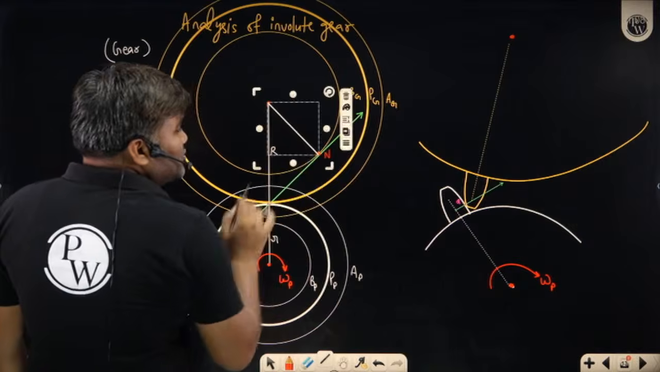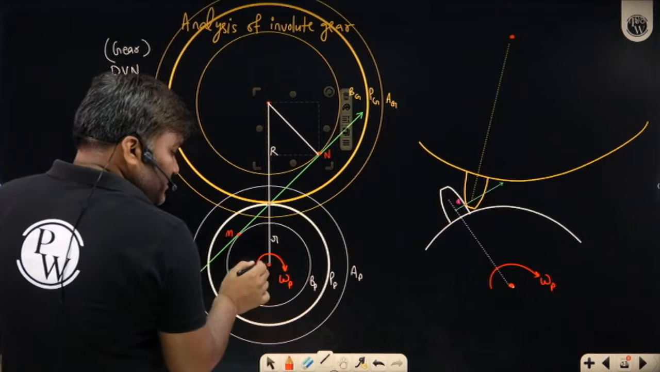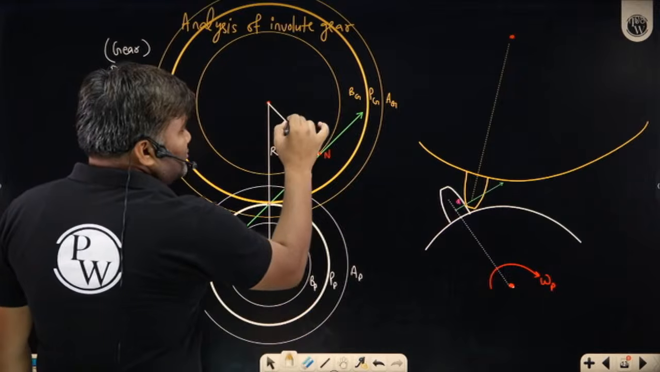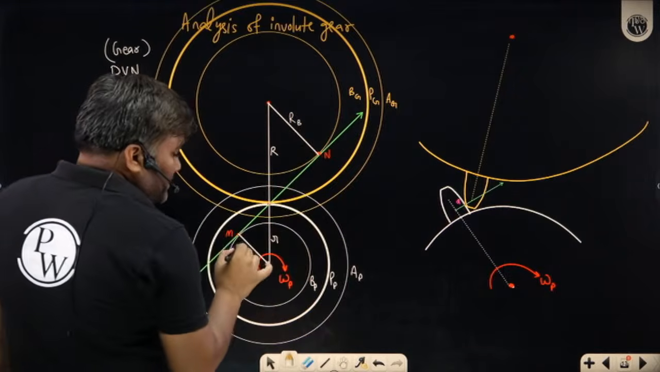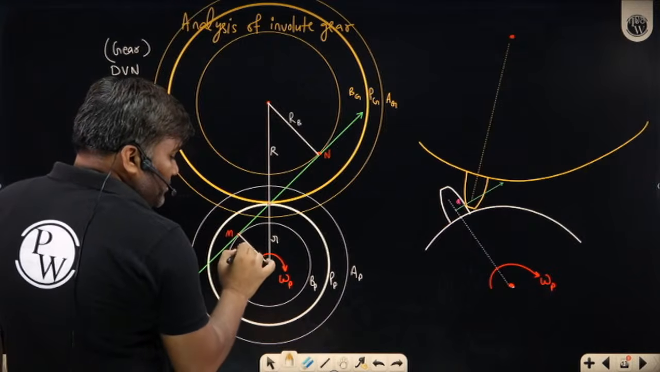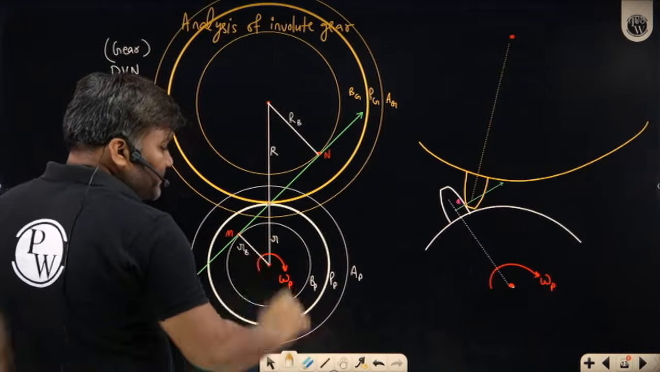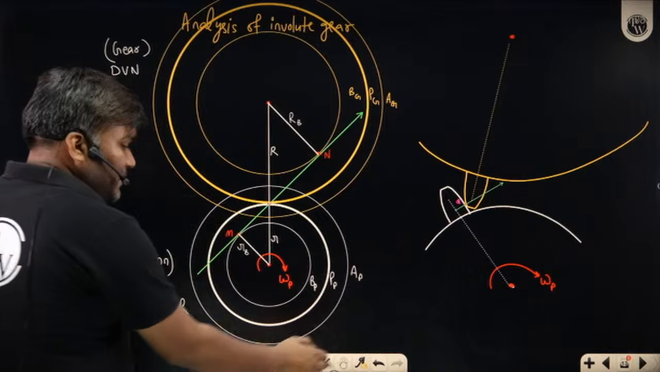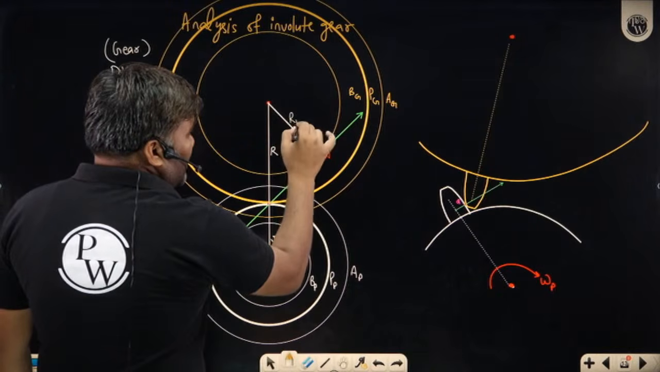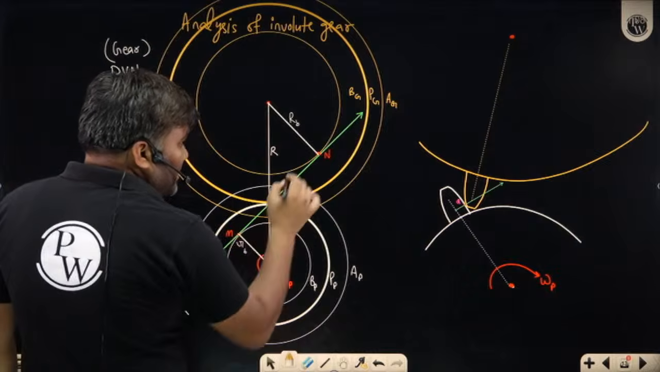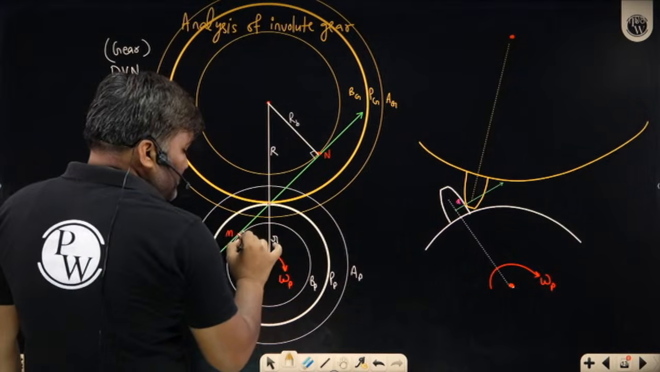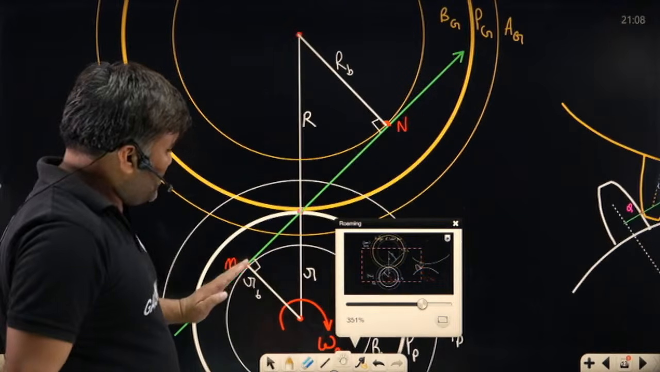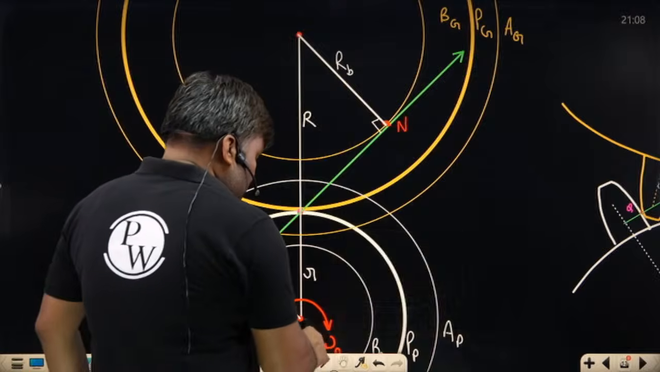This is the radius of the base circle of the gear. This is the radius of the base circle of the pinion. Let me write this as capital RB and this as small rb. This is perpendicular, this is also perpendicular. Let me zoom this a little bit. Can you see how I have shown it? In green color I have drawn my line of action. This is your line of action.